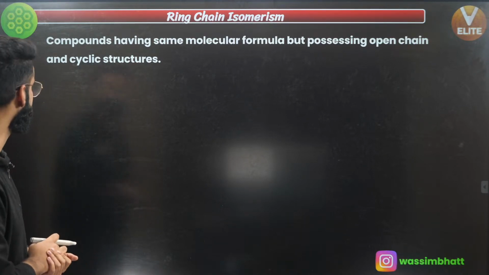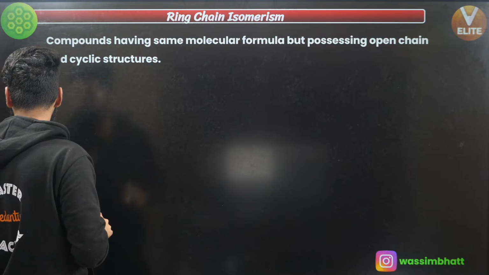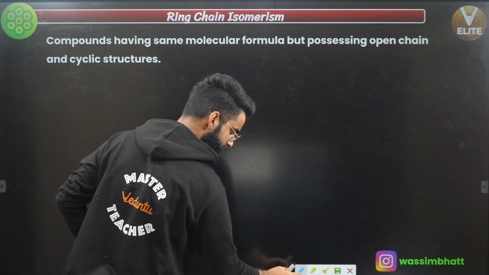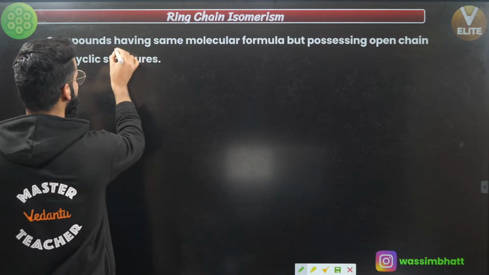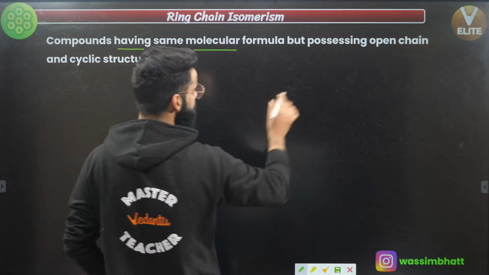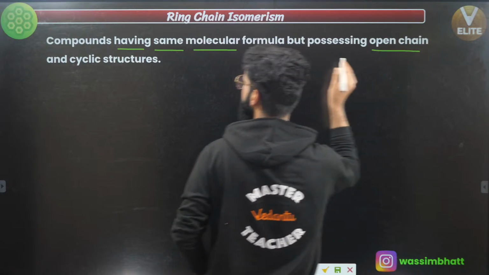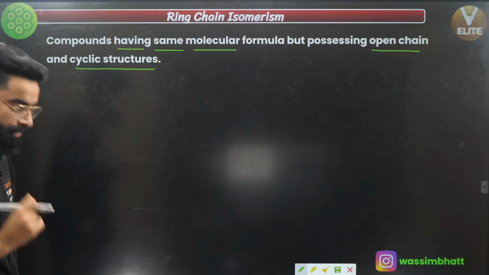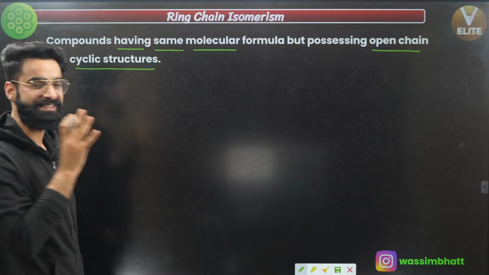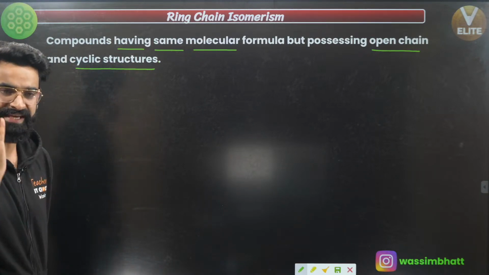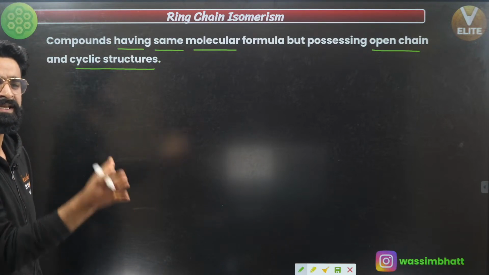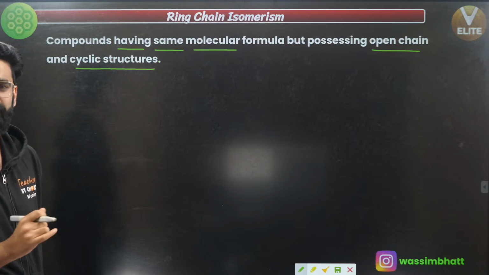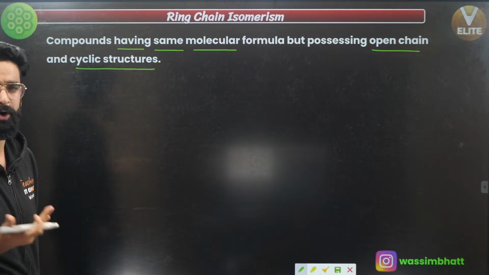Understand first of all, guys, the compounds having the same molecular formula but possessing open chain and cyclic structures are called ring chain isomers. Ring chain isomers are the ones which have the same molecular formula, but they possess open chain as well as cyclic structures. What do we mean by that? Let's understand it properly.